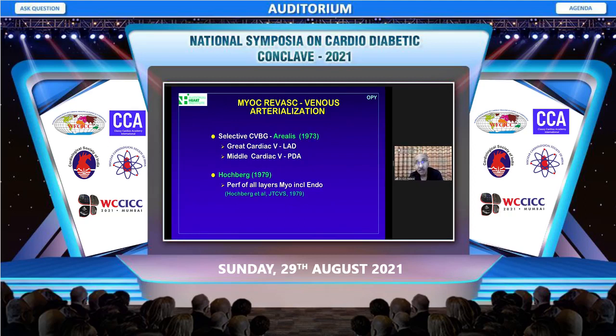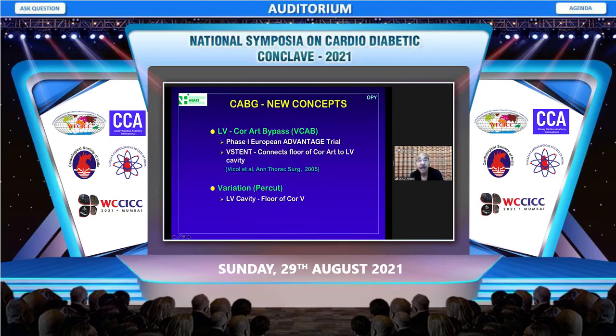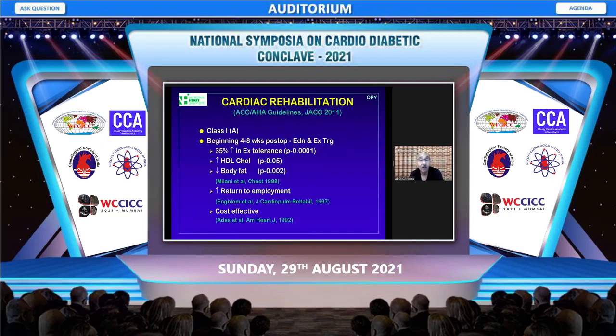Then there are recent advances in terms of venous revascularization. If you can't revascularize the artery, then you put a bypass graft on the accompanying vein and you ligate the opening of the vein into the coronary sinus. And because the coronary circulation does not have any vein, you will retrogradely perfuse all the layers of the myocardium. So that can be done. And then there are new advances, which are not clinically available, of connecting the floor of the coronary artery directly to the LV cavity, which can revascularize the artery.